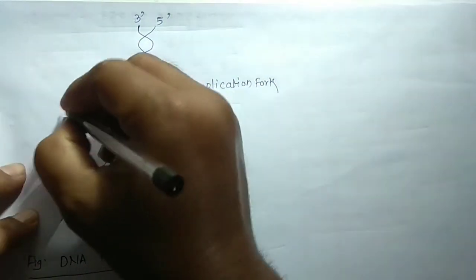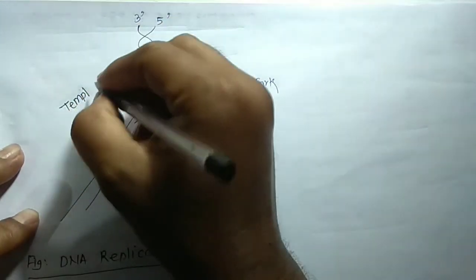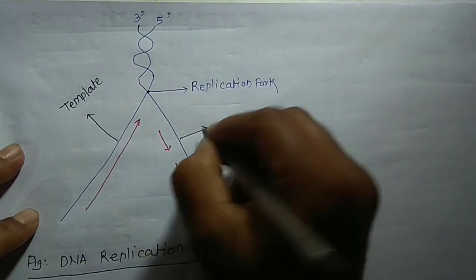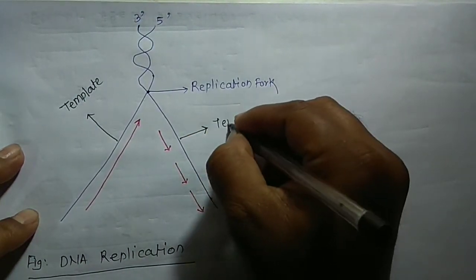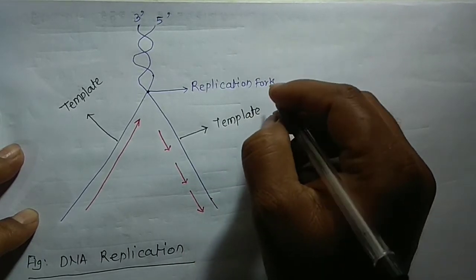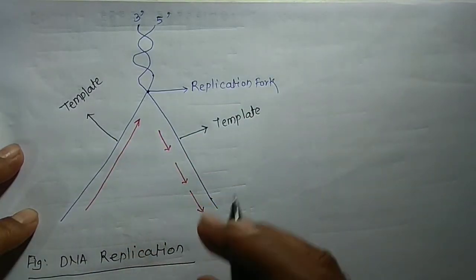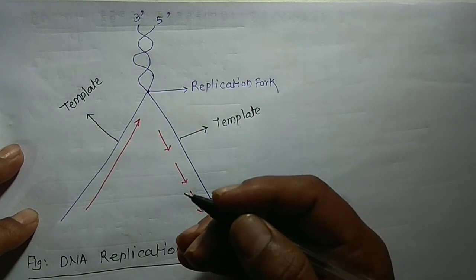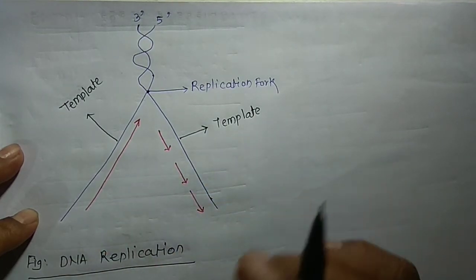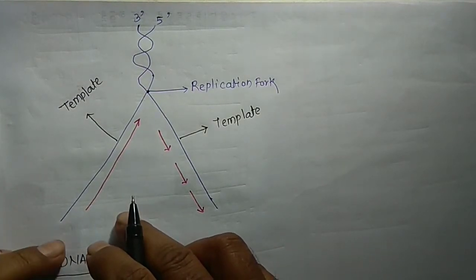So this is one template, and this is another template. The separated strands act as templates for the synthesis of the complementary new strand, and it takes place with the help of the small RNA molecules.